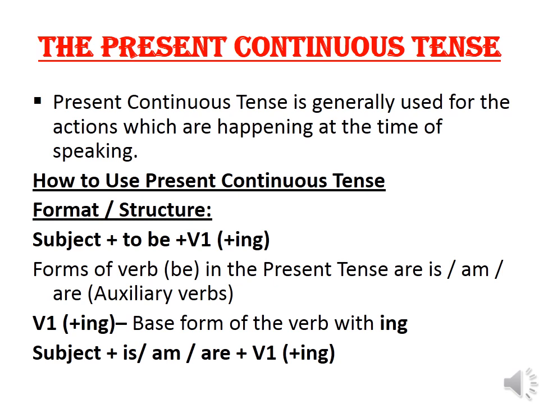V1 is the base form of the verb with ing, which we are going to use in the present continuous tense. So what is the format or structure? Subject plus is or am or are plus V1 along with ing.